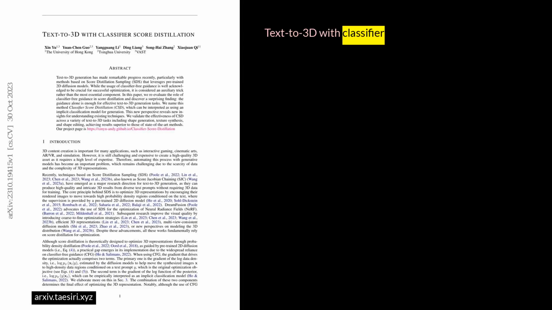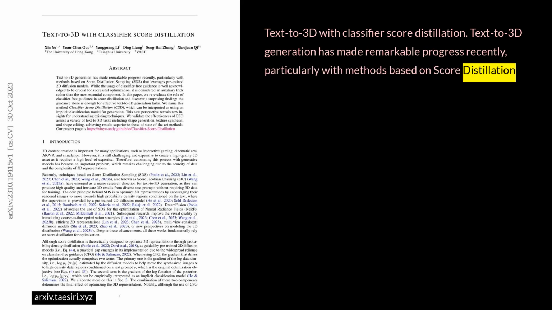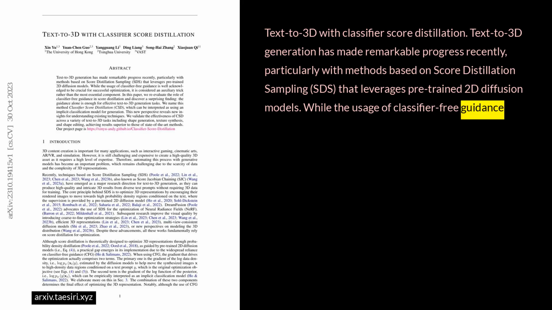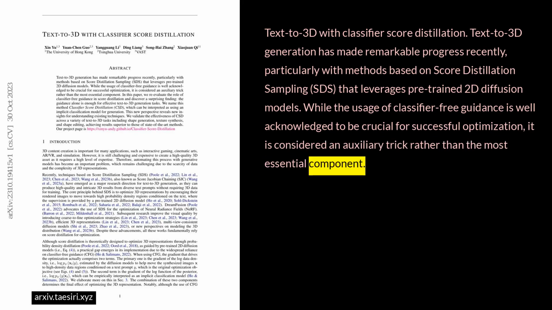Text-to-3D with classifier score distillation. Text-to-3D generation has made remarkable progress recently, particularly with methods based on score distillation sampling, SDS, that leverages pre-trained 2D diffusion models. While the usage of classifier-free guidance is well acknowledged to be crucial for successful optimization, it is considered an auxiliary trick rather than the most essential component.